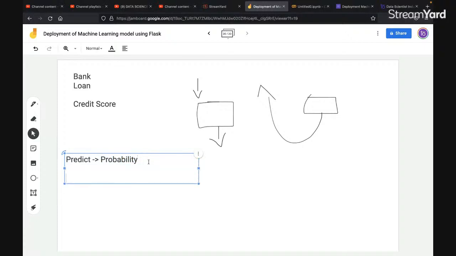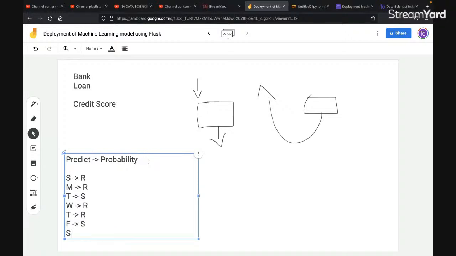If I say, let's say on Sunday it was raining, on Monday it was raining, on Tuesday it was sunny, on Wednesday it was raining, on Thursday it was raining, on Friday it was sunny.